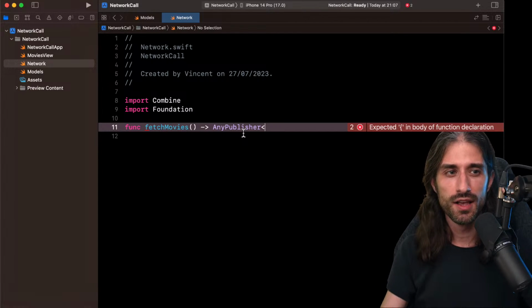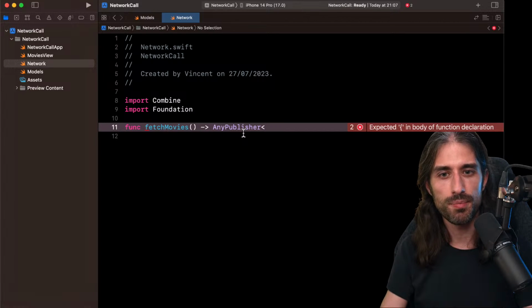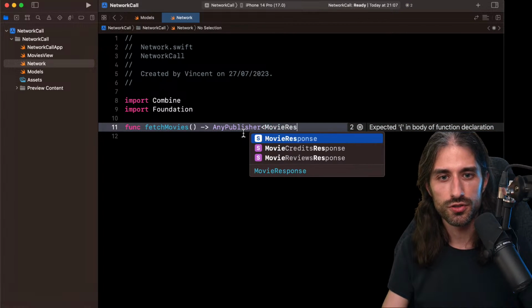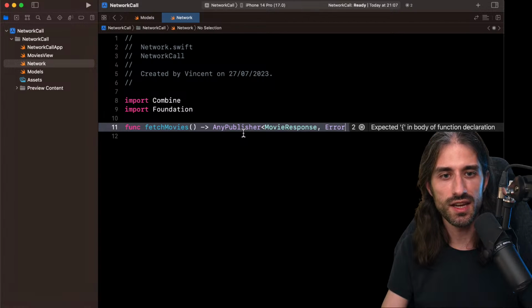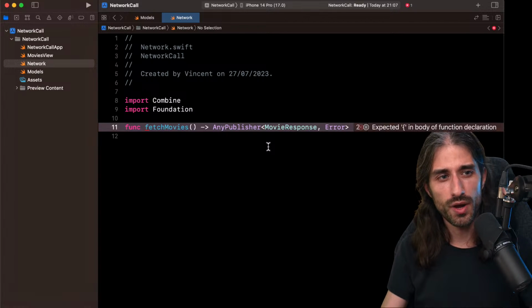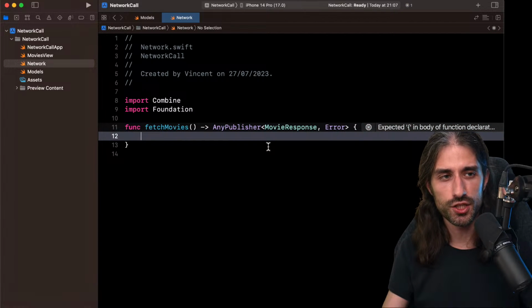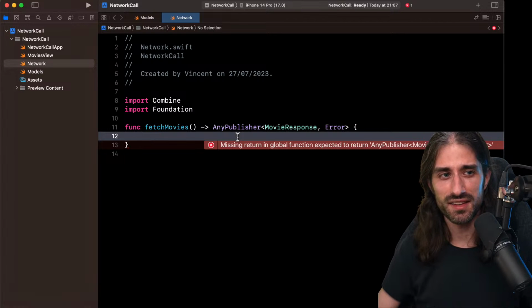So when Combine was first introduced, there was the type erase wrapper AnyPublisher that is still like Publisher. It takes the two generic arguments, so the output, so here it's movie response, and the error type, and it's basically kind of similar to AnyView in SwiftUI because it's a type erased publisher, but with one key difference: AnyPublisher is not as bad as AnyView.